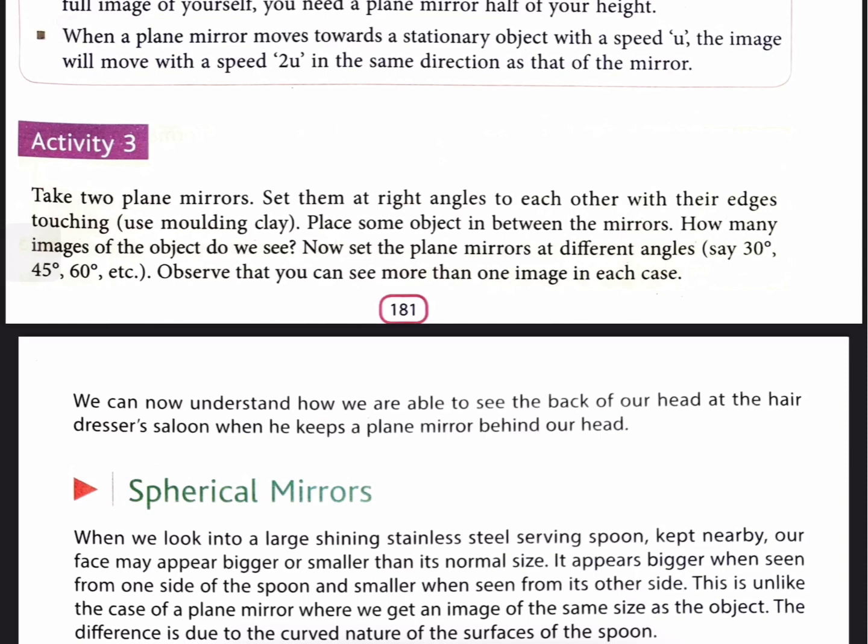Just as you can see in this Activity 3. For this, take two plane mirrors, set them at right angles to each other with their edges touching. Use molding clay. Place some object in between the mirrors. How many images of the object do we see? Now set the plane mirrors at different angles, say 30 degrees, 45 degrees, 60 degrees, etc. Observe whether you can see more than one image in each case.